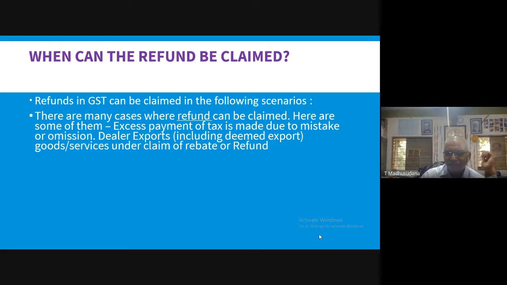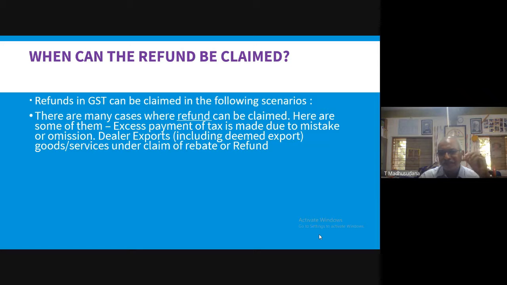That is, excess payment of tax is made due to mistake or omission. The first situation is excess payment of tax made due to mistake or omission. That means due to a mistake committed by the supplier, he has paid excess tax, excess GST than what he actually had to pay.